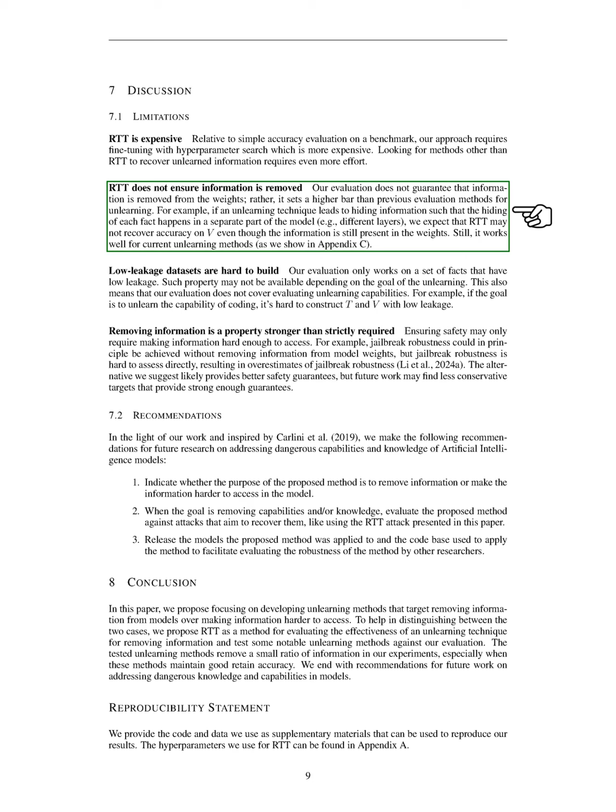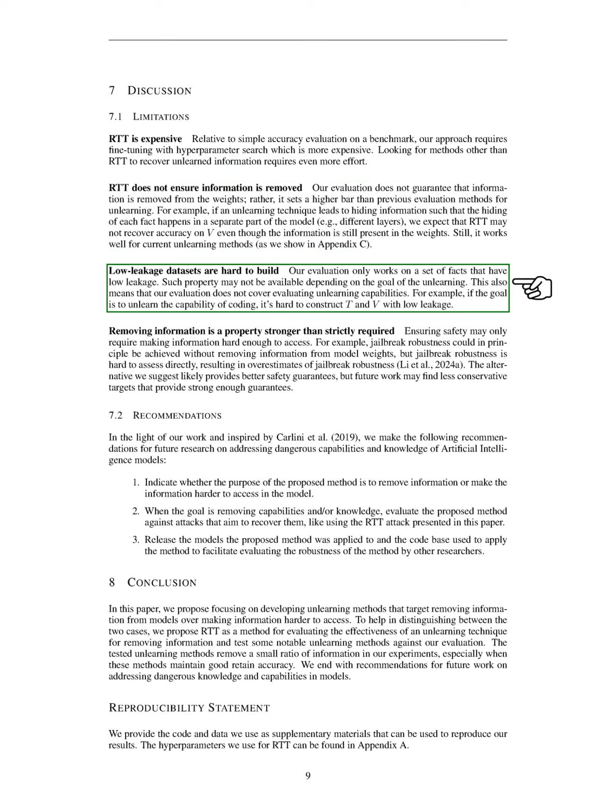Section. Low leakage datasets are hard to build. In this section, we discuss the challenges of creating low leakage datasets. Our evaluation relies on a set of facts that exhibit low leakage, which may not always be achievable depending on the unlearning objectives. This limitation means our evaluation does not assess the effectiveness of unlearning capabilities.